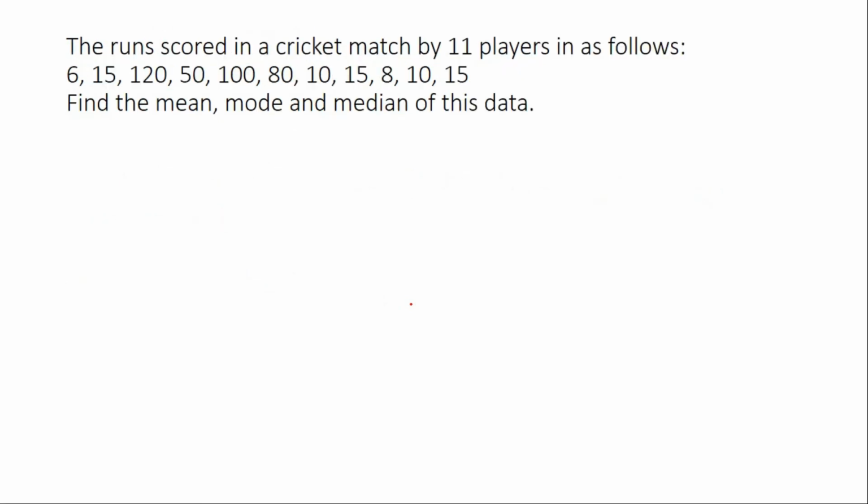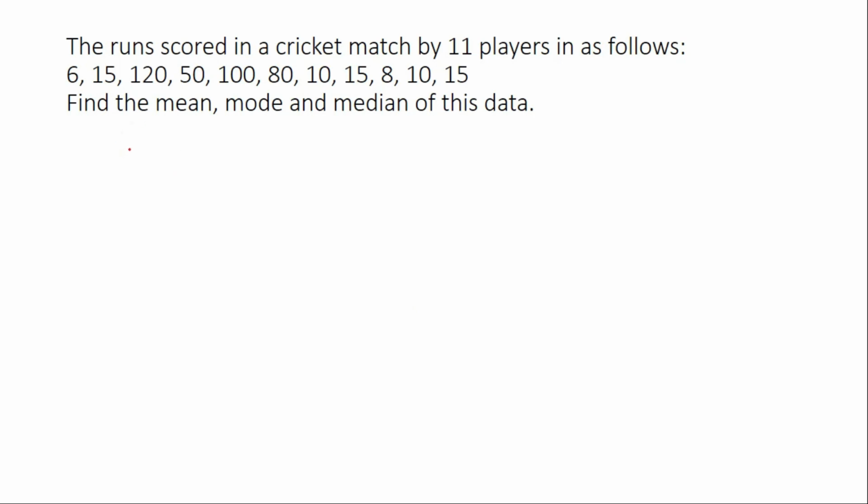The runs scored in a cricket match by 11 players are as follows: 6, 15, 120, 50, 100, 80, 10, 15, 8, 10, 15. So we have to find mean, median and mode.